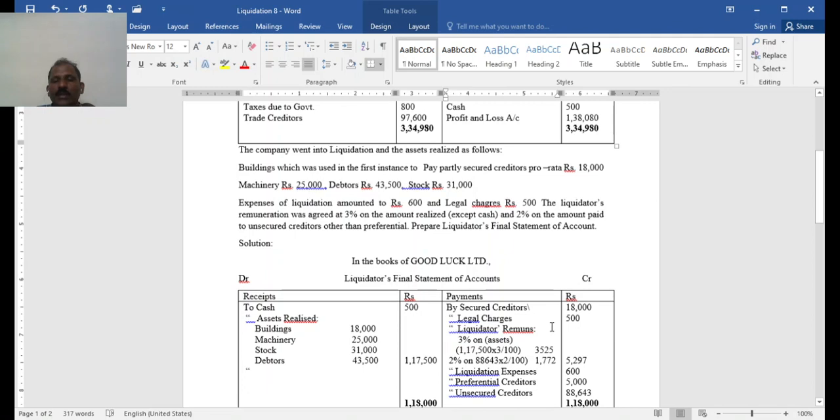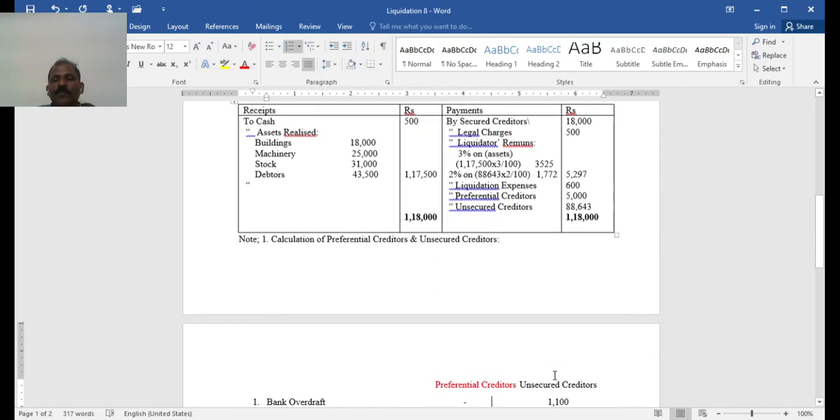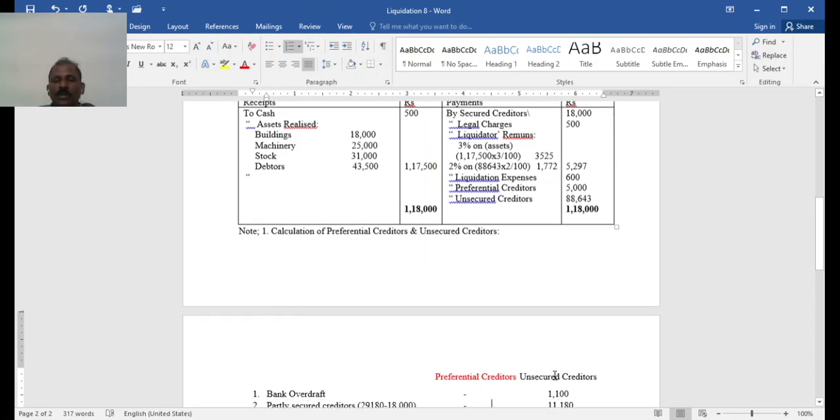Then legal charges 500, liquidator's remuneration 3% on assets 1,17,500 excluding 500 cash, that is 3,525, and 2% on the amount available to pay unsecured creditors, which at this point you can't calculate. Then liquidation expense 600, preferential creditors 5,000, unsecured creditors to the extent available.